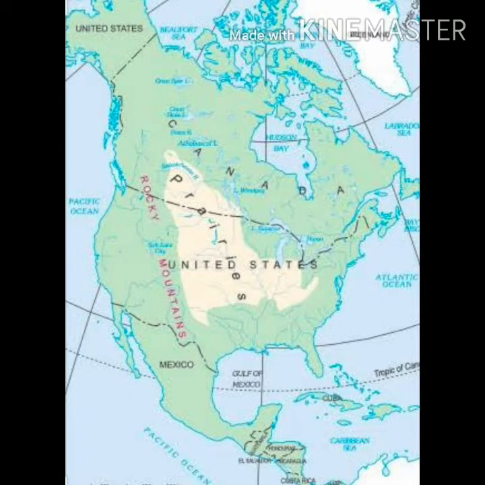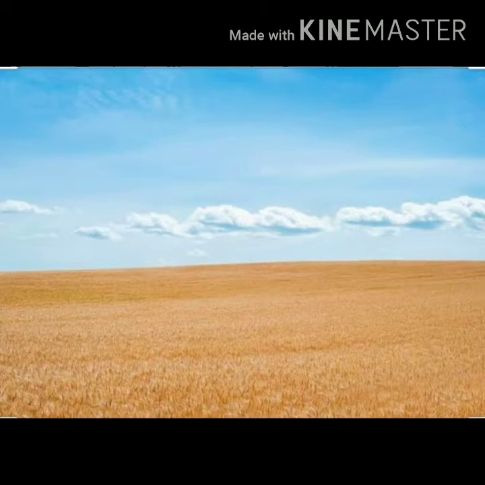Prairies are the temperate grasslands of North America and are drained by the Mississippi River and its tributaries. The river forms a delta in the Gulf of Mexico, so we can say that this area is a river basin and it is very fertile. So this area is very good for agriculture, due to its large production of food. They are also known as the granaries of the world. So we can say that the Central Lowlands or the Great Plains are a very fertile area.